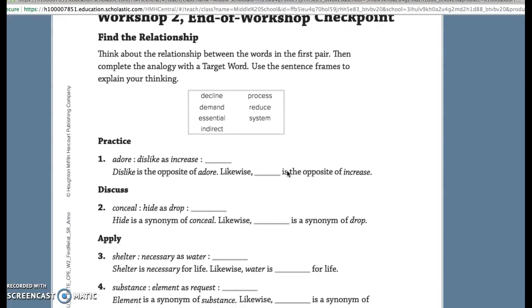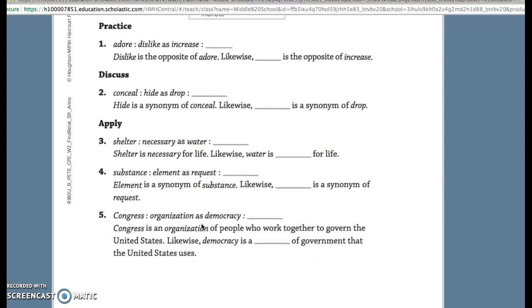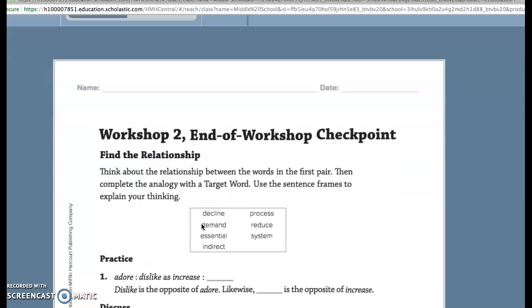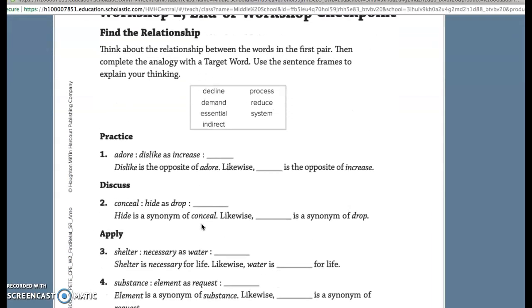Those of you at home, if you don't have a printer that works, I don't care if you even just get a piece of lined paper and you write adore, dislike as increase to blank. Just write them down on a blank piece of paper, take a picture of it, and turn it in. However, I did put this onto Canvas so that if you do have a printer at home, you can just click on it and print it, and you should be good to go there. So let's go with that.